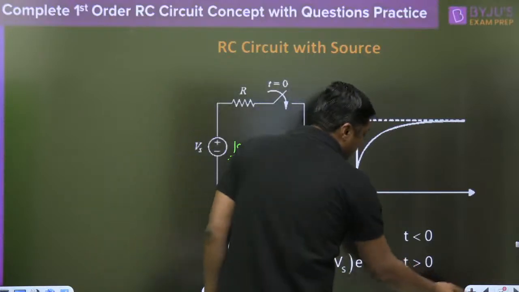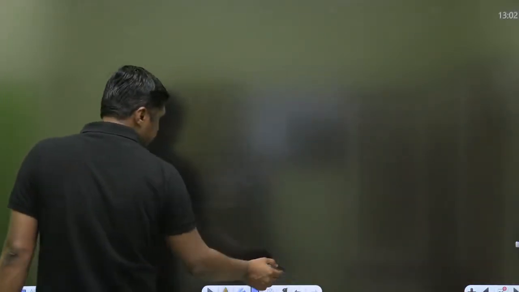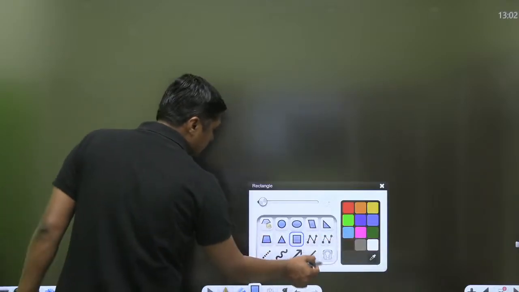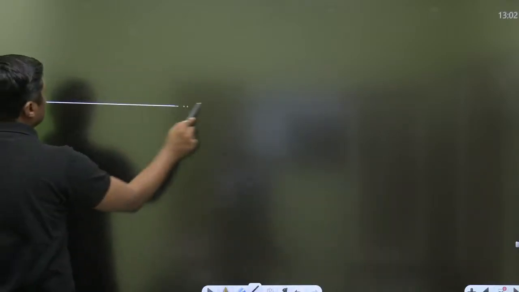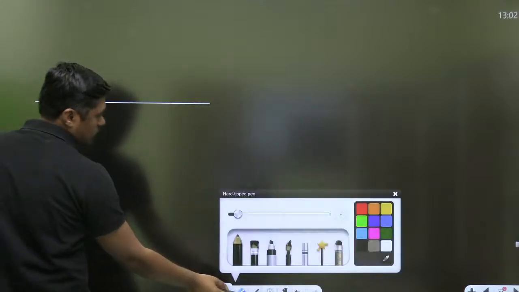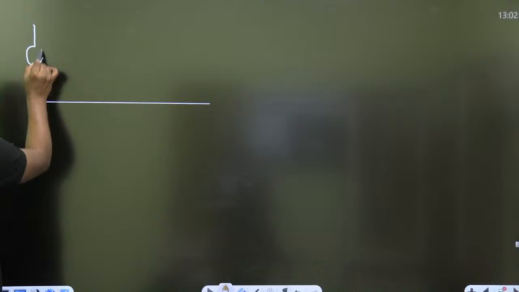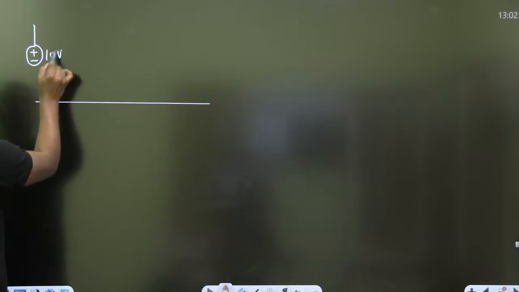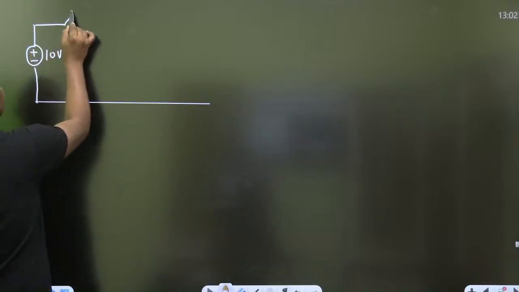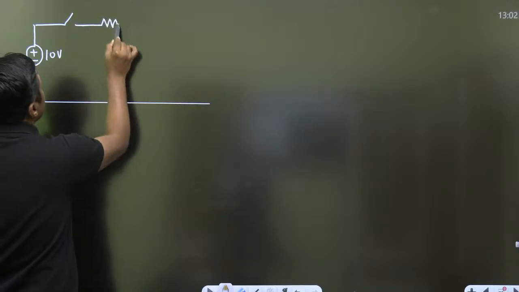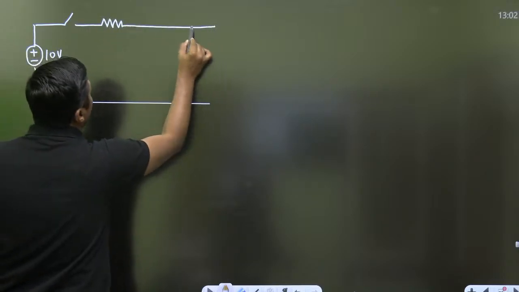Now, watch this diagram. If the voltage source given is 10 volt, exactly at t equal to 0, this is closed.